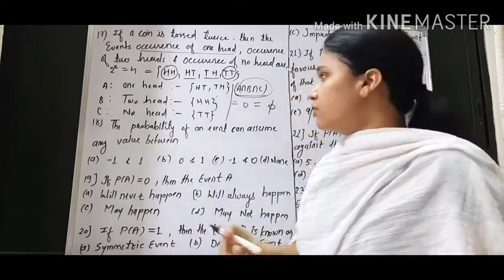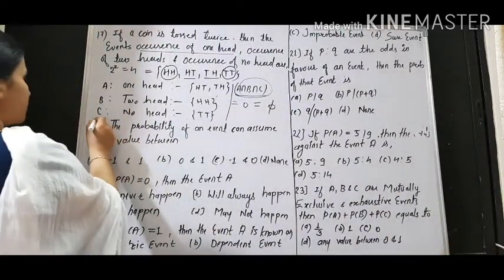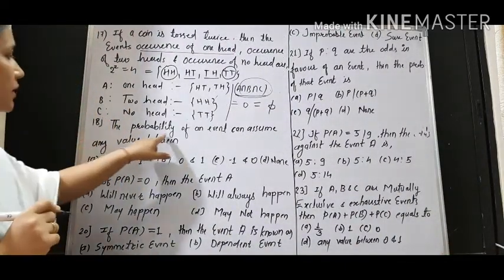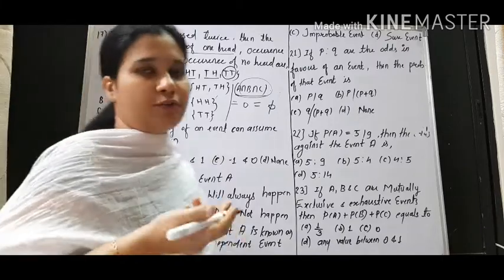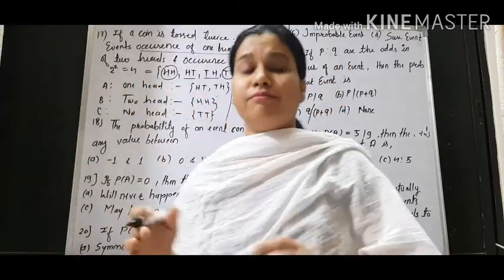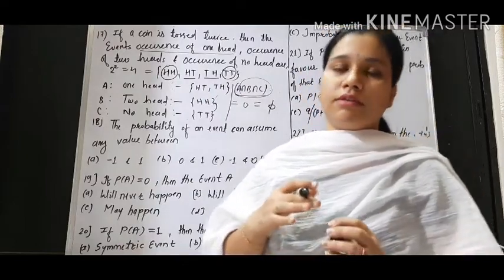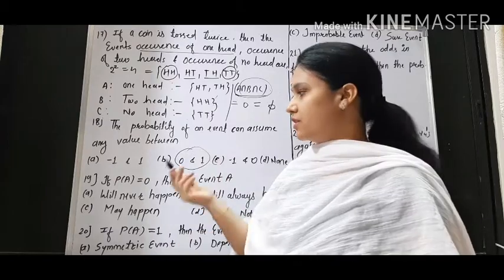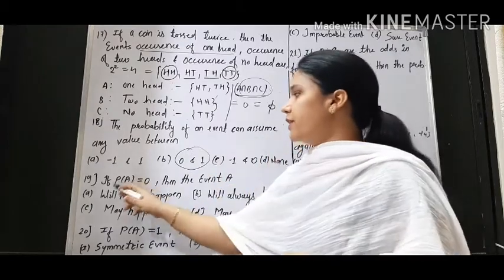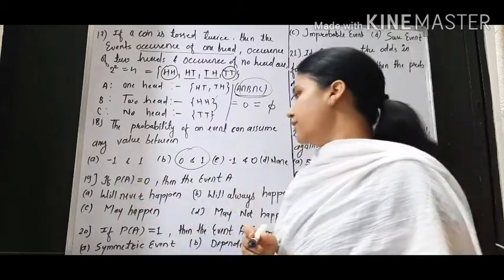Okay. Now the next question is, question number 18. The probability of an event can assume any value. From where to where? We know that the probability of any event can be from 0 to 1. Probabilities are always between 0 and 1. Very easy question. Next, if probability of A is equal to 0, then the event A.